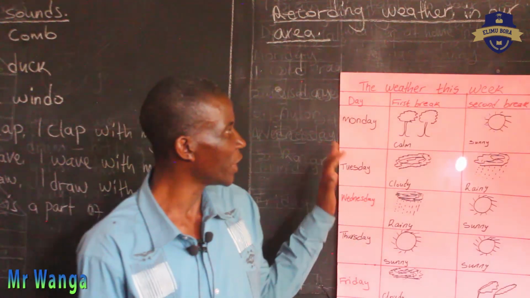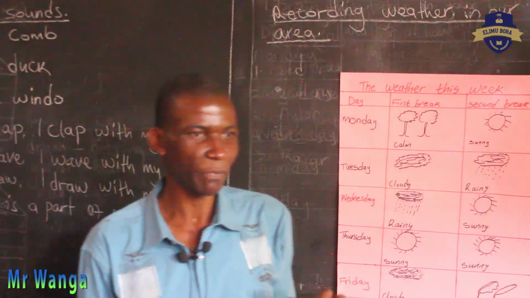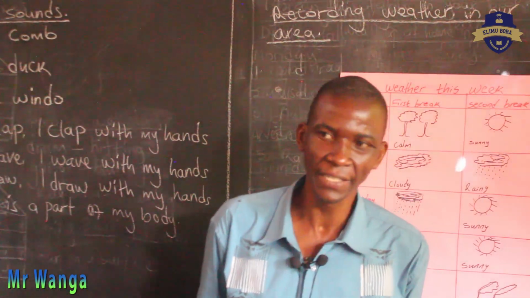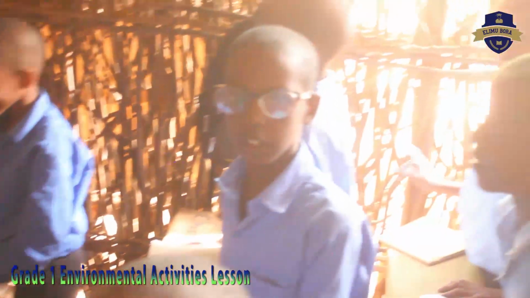Welcome to our class. Today we want to look at the environmental activities. And let's start with our poem, The Sun. The sun is there, up in the sky.